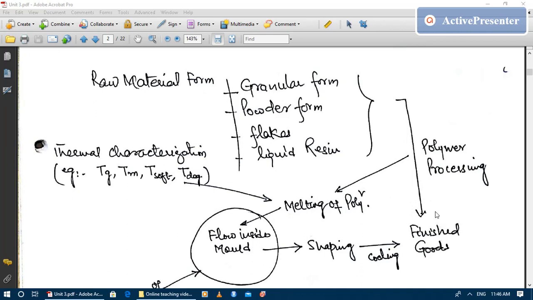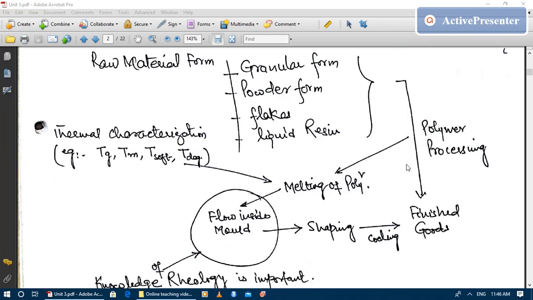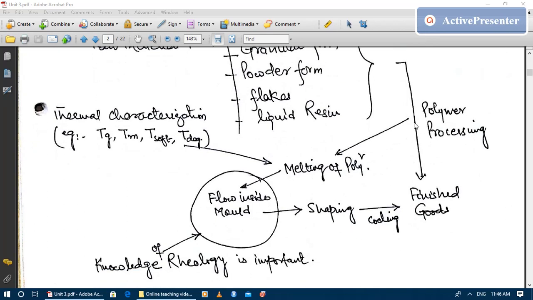But in order to do that, we have to process the polymer, and processing involves melting the polymer. Unless we melt the polymer, we cannot give shape to it.